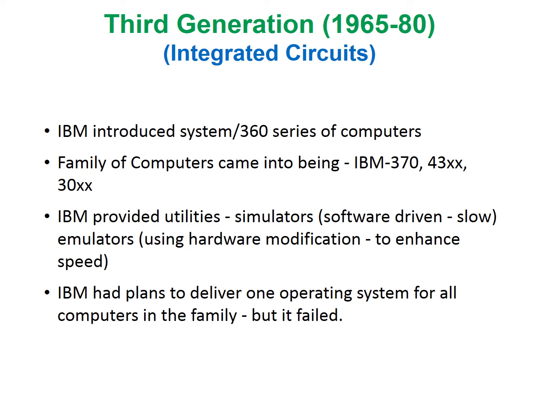IBM started converting the existing 1401 computers to System/360, for which they provided two utilities, namely simulators and emulators. Simulators were software driven and a little slow, whereas emulators used hardware modifications to enhance the speed of the computers. IBM planned to provide one single operating system for all the computers in the family, but they failed in their attempt.